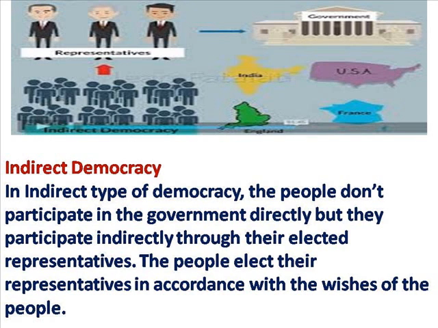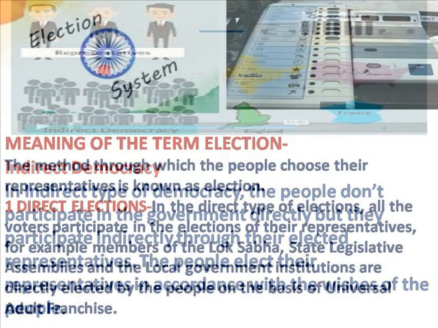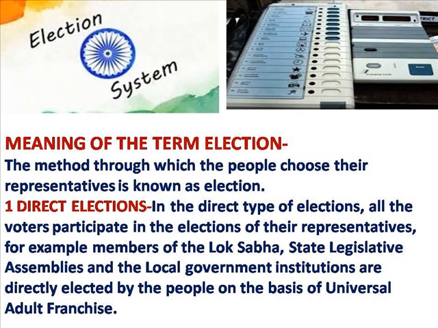In indirect type of democracy, the people don't participate in the government directly, but they participate indirectly through their elected representatives. That's why this is also known as representative democracy, because in this type of government, the people elect their representatives in accordance with the wishes of the people. And in this type of government, if the government is not working according to the wishes of the people, then the people have the right to change the government. After discussing the types of democracy, direct democracy and indirect democracy.